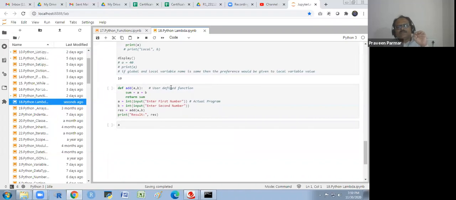I will say the user defined function. You know that these are all user defined functions. We are making it, we are defining it. Built-in functions are mean, mode, median. This we will see later on. So add: I am giving a, b, sum equals a plus b, return sum.